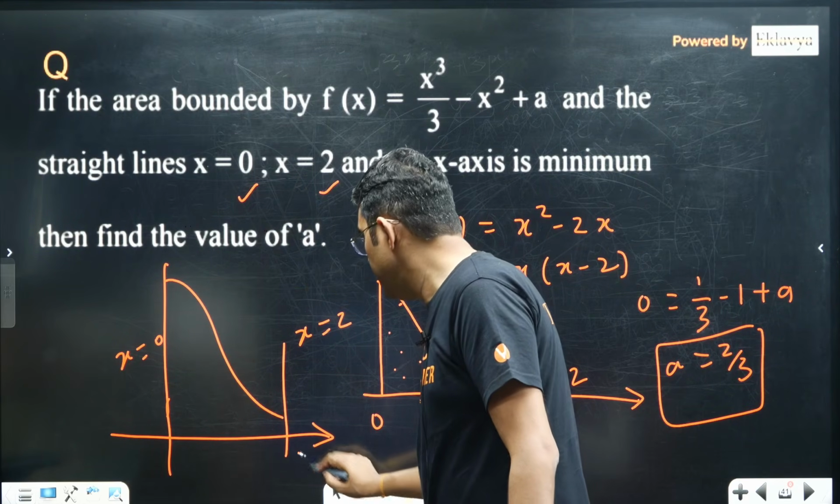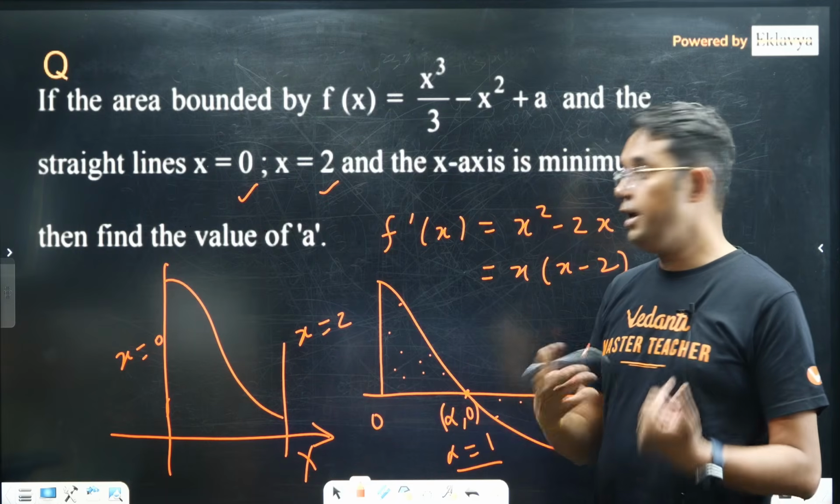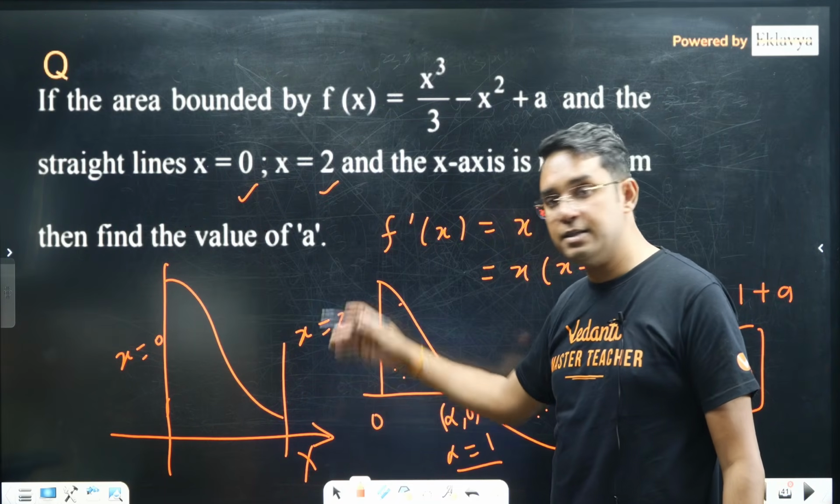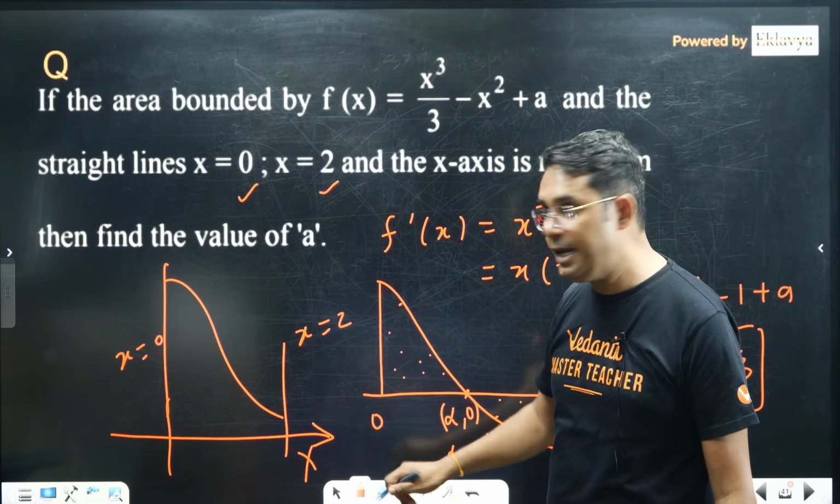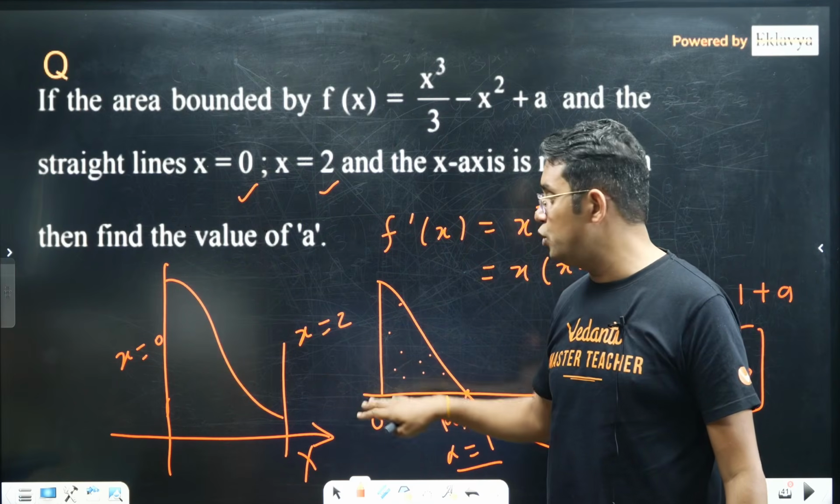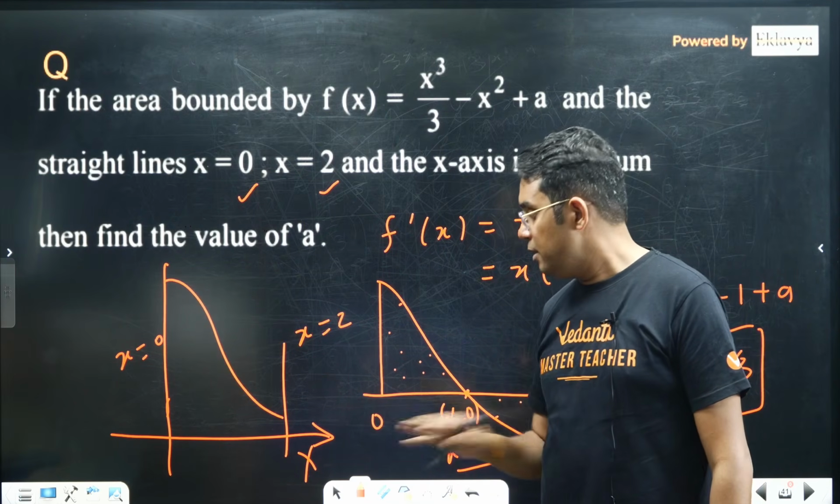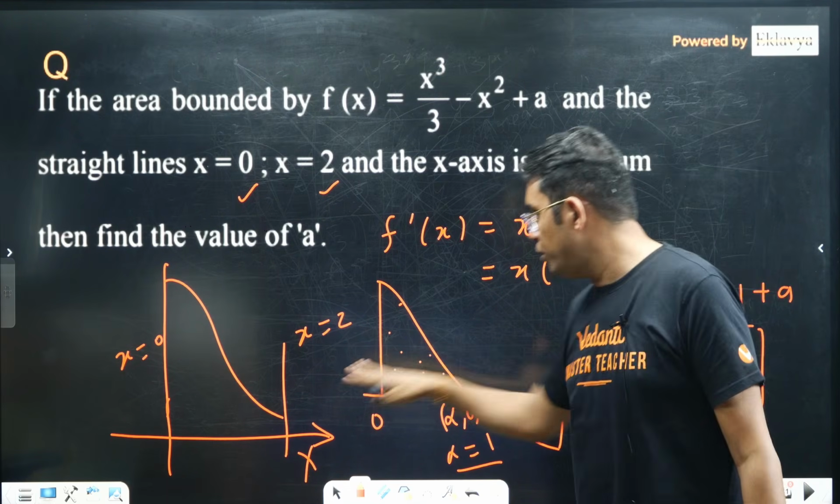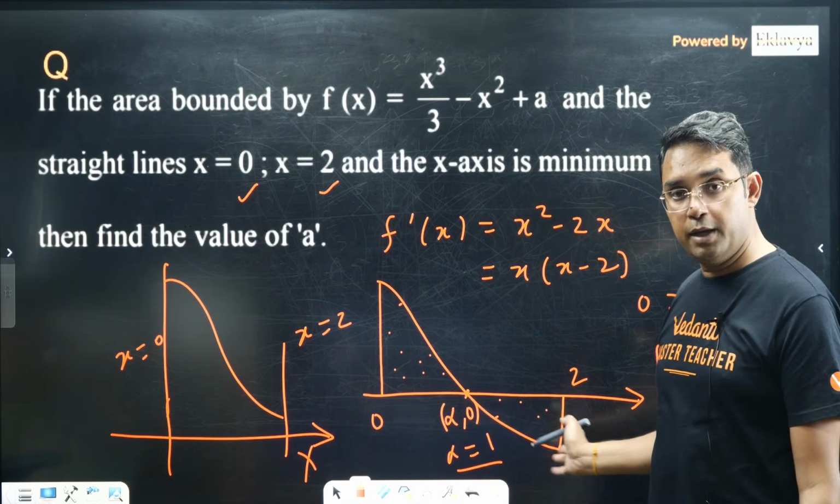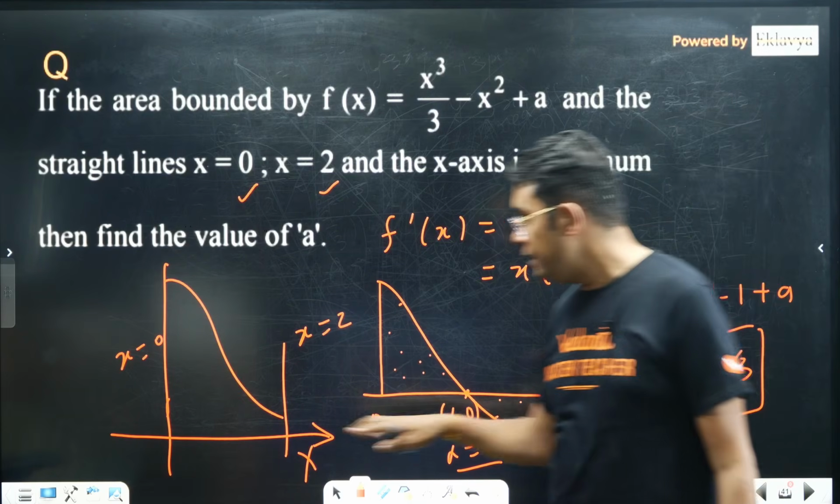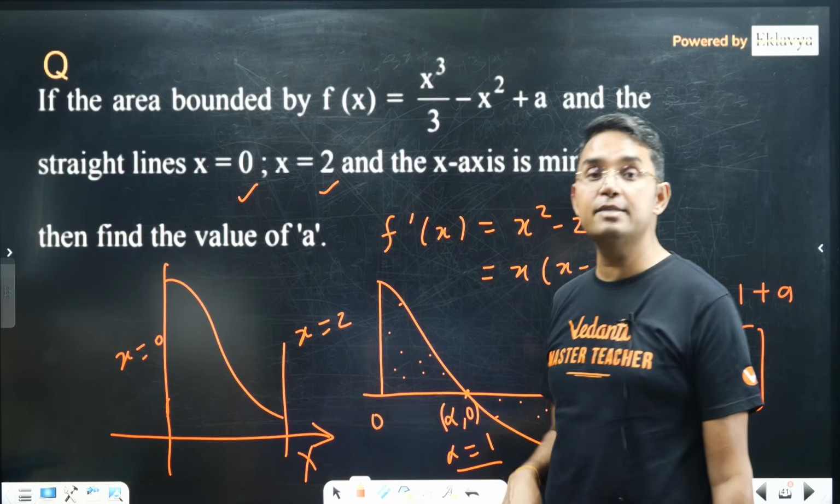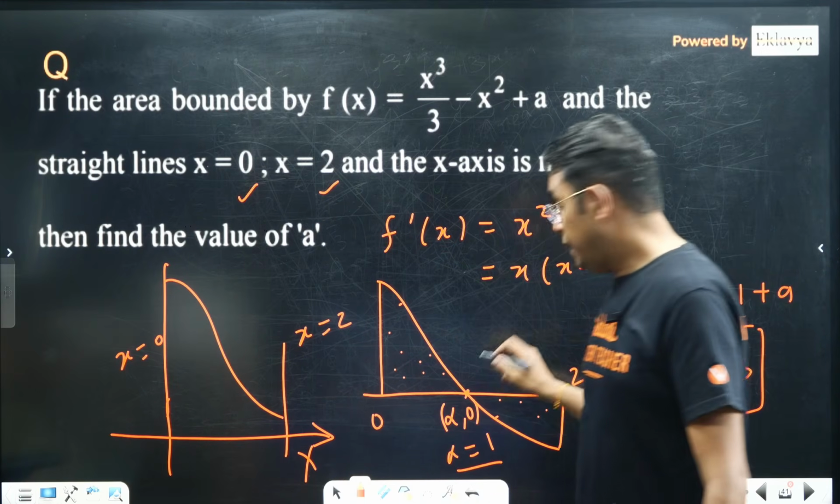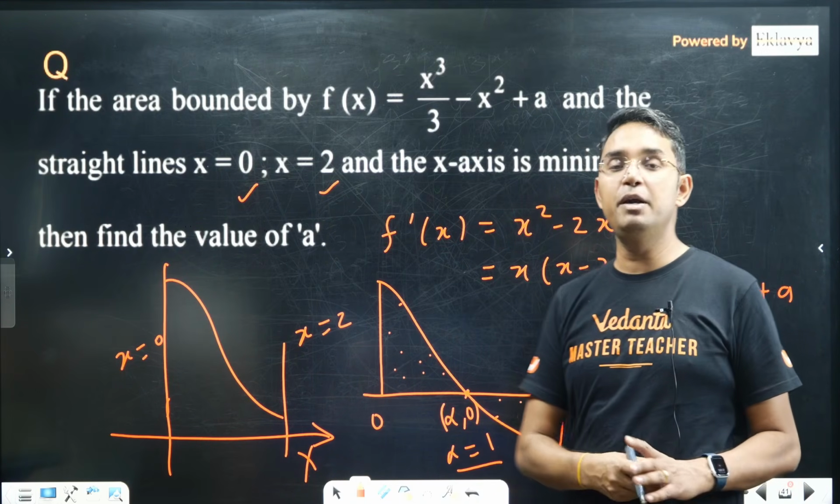That is also possible, because if the value of a is very high, then it is possible that x lies below this graph entirely in the range x equals 0 to x equals 2. But I think it is very obvious that this cannot be minimum. This has to be more than the area which we are finding here. So for minimum, first, this x-axis has to intersect this graph, and second, it has to intersect at the point where it is a midpoint.